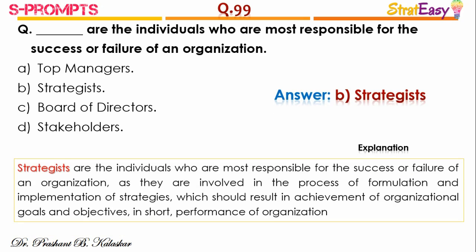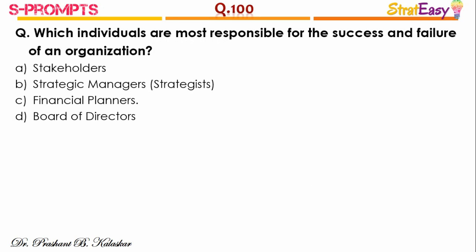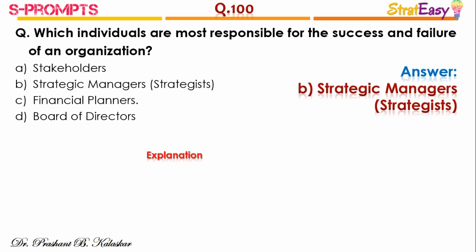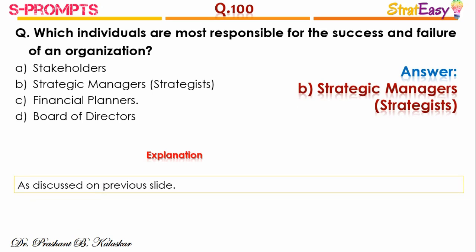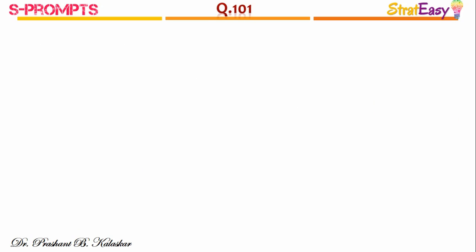Strategists are the individuals who are most responsible for success or failure of an organization, as they are involved in the process of formulation and implementation of strategies which should result in achievement of organizational goals and objectives. In short, performance of the organization. Question number 100. Which individuals are most responsible for the success and failure of an organization? And the right answer is option B, strategic managers, that is strategists. You can refer to the discussion we had on the previous slide.